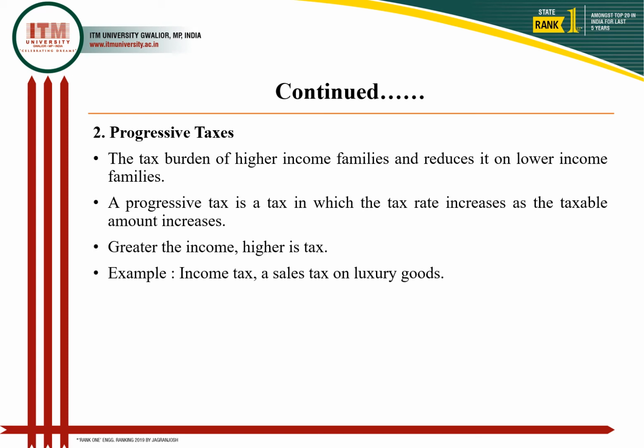So the tax amount is going to be increased many-fold. One is due to increase in the income and the second due to increase in the tax rate. So greater the income, higher is the tax.